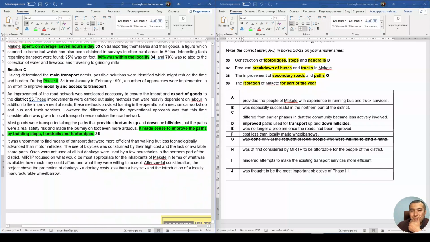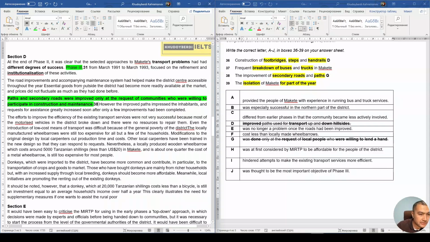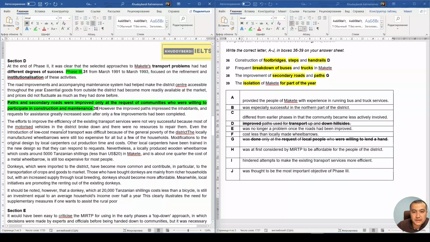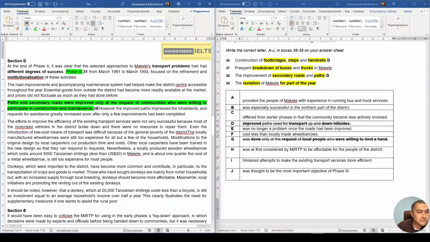And somehow, just in terms of 38, the location should be here, the isolation of Makete, because the 38's answer is just located here, which means 39 should be somehow nearby. Okay, yeah, the road improvements and accompanying maintenance system had helped make the district center accessible throughout the year, right?